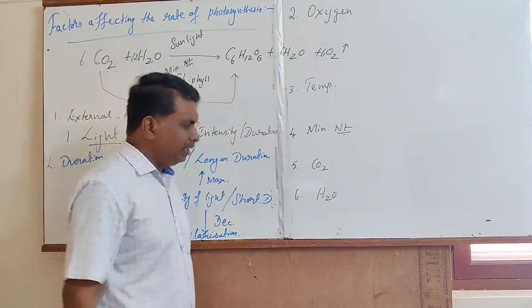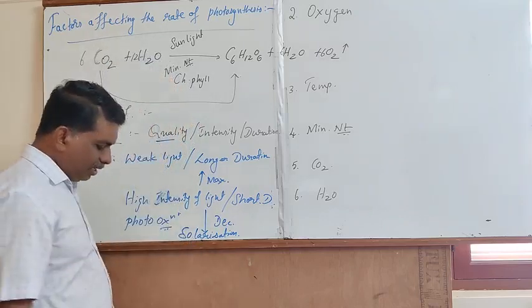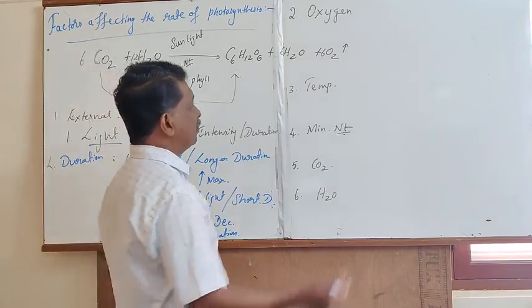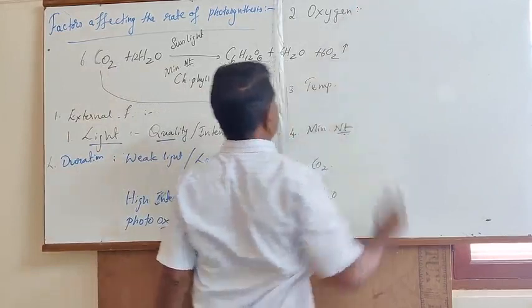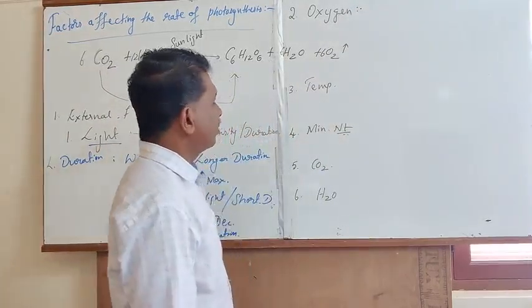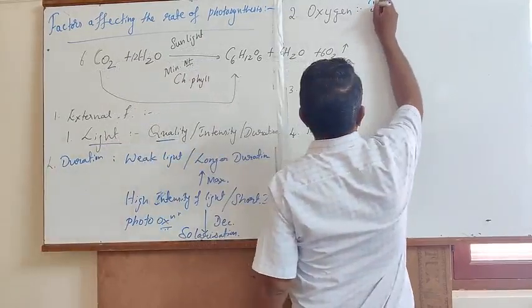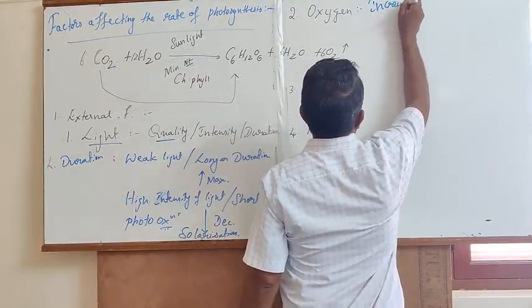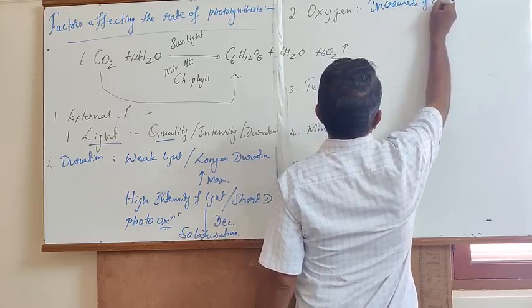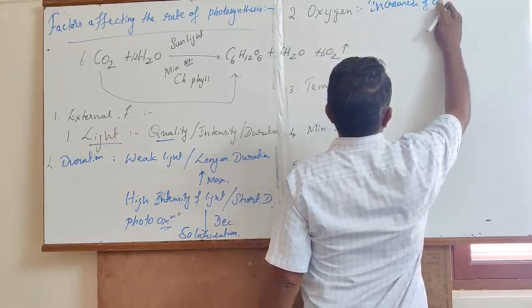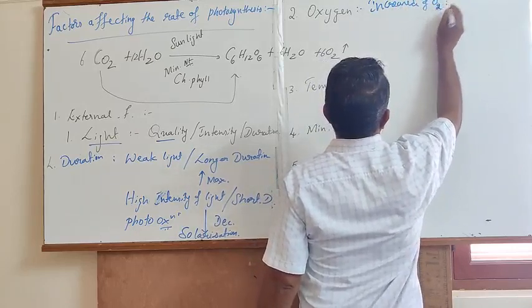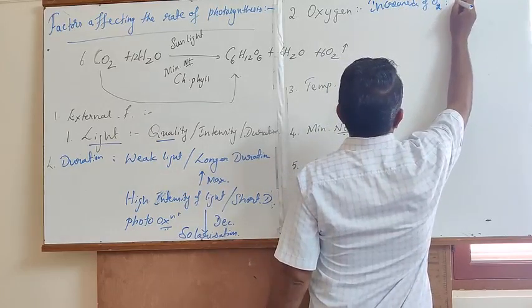The second important, critical and crucial factor in determining the rate of photosynthesis is oxygen. With the increased availability of oxygen, it leads to photooxidation.